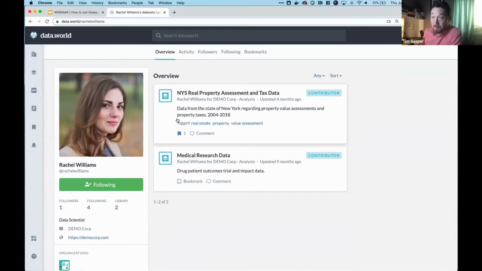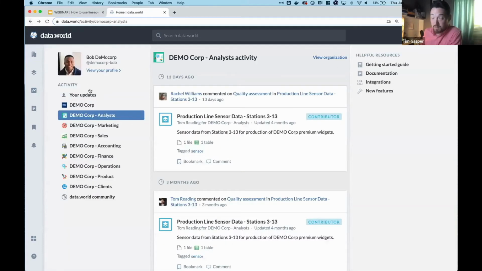And here you can see an example of a social page, where everyone has followers and following and bookmarks, and all of the different data sets that they care about the most and use the most can be displayed. So first of all, you can see how this is a very social experience. Second of all is more the browsing experience, right?